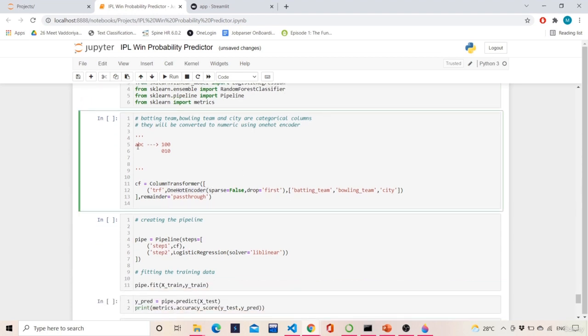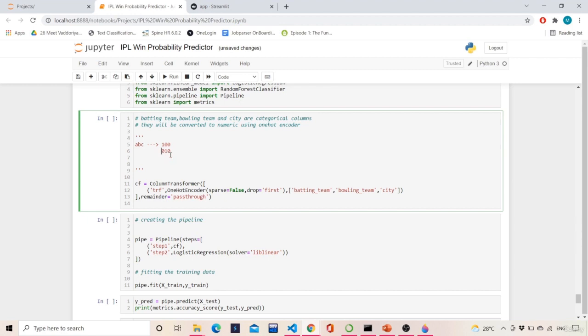In one hot encoder, the scenario is, suppose that we have A, B, C. Wherever there is A, it will place 1, and all the rest it will place 0. Wherever there is B, it will place 1, and the rest 0. And drop equals first means that when there is C, that is 0 0 1, this automatically gives us the meaning.